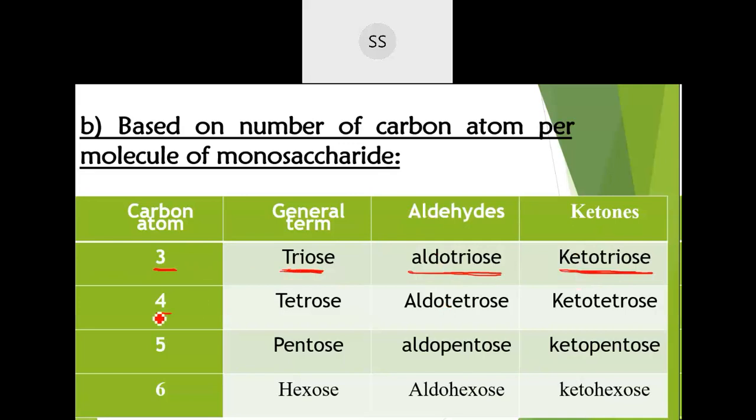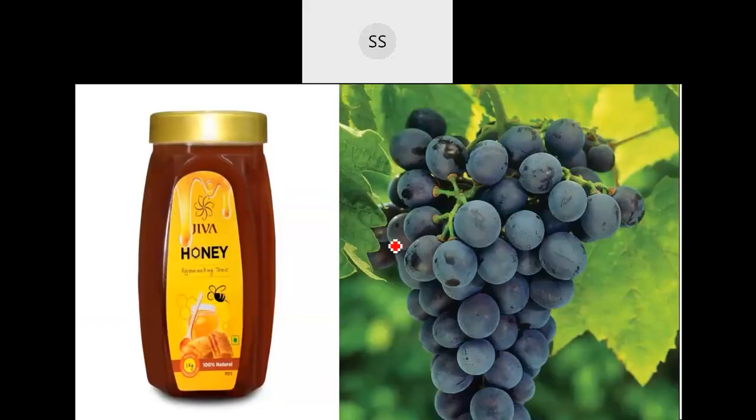If they contain four carbon atoms, then it is called tetrose. If aldehyde is the functional group, it will be aldotetrose, and ketone means ketotetrose. Five carbons is pentose: aldehyde, aldopentose; ketone, ketopentose. Six carbons is hexose: aldehyde means aldohexose and ketone means ketohexose. These are based on the number of carbon atoms present in the molecules.